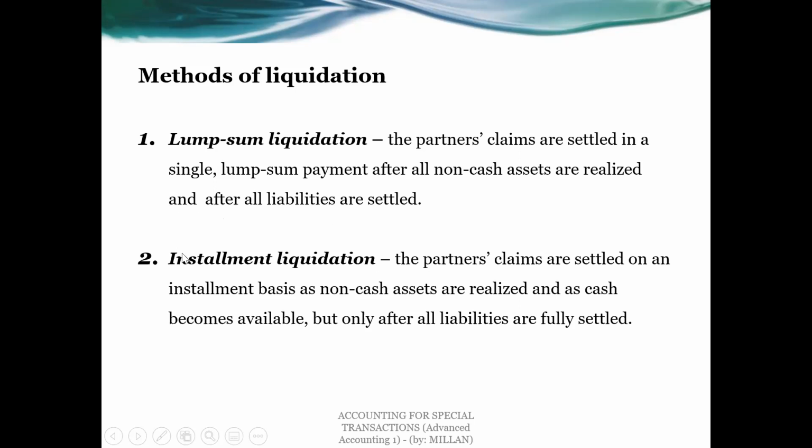The second method, which is installment liquidation, the partners' claims are settled on an installment basis as non-cash assets are realized and as cash becomes available, but only after all liabilities are fully settled. Now, by the word installment, it means that your non-cash assets are not realized one time. So it is on an installment basis. But for the purpose of our discussion, we'll focus on lump sum liquidation only.